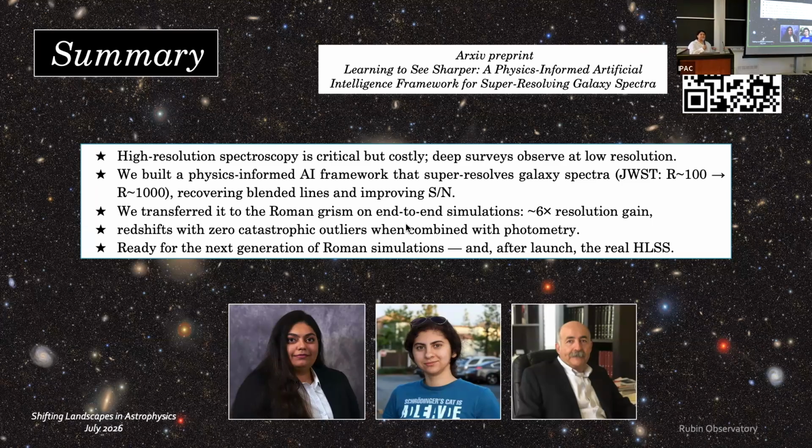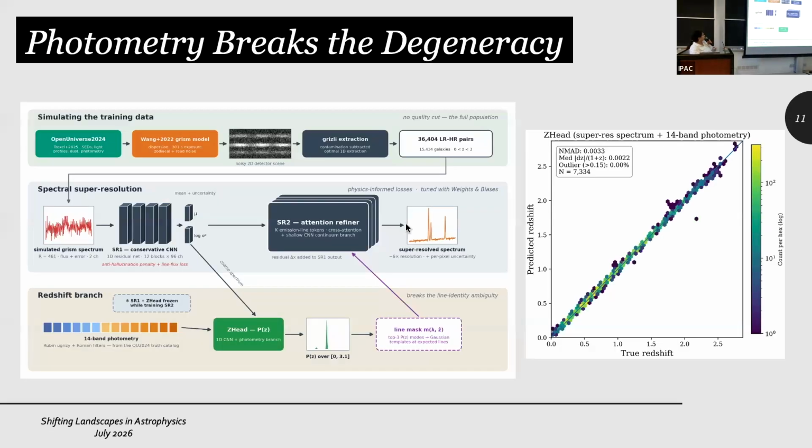Okay, we had a question right here. Thanks, this is really exciting. I'm wondering about the photometry that you used to correct your redshifts. How many bands did you use? Sorry if I missed it. Let me go back to this slide very quickly. We used 14 bands of photometry that came from this Open Universe 24 simulation.